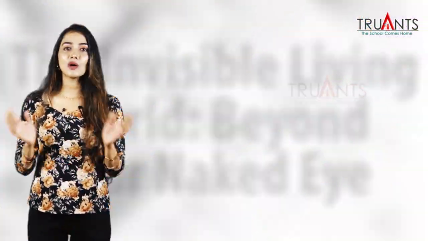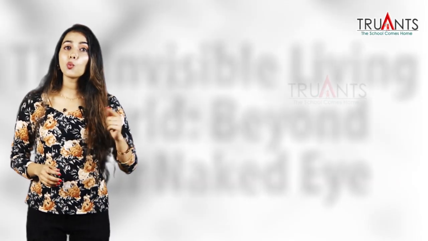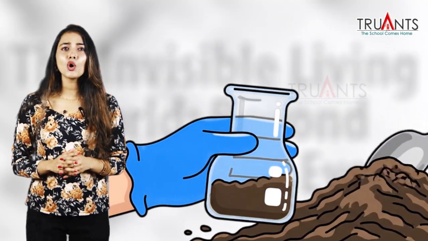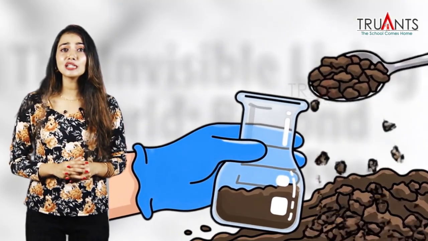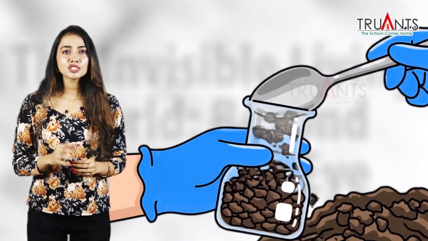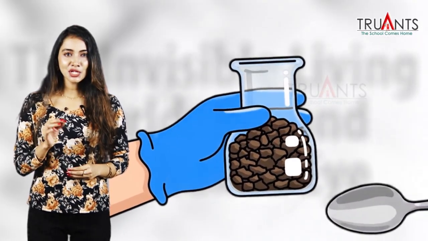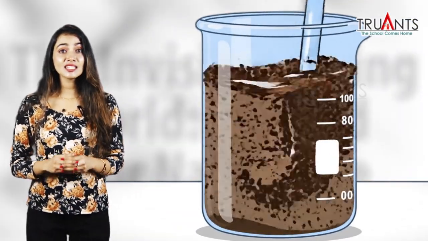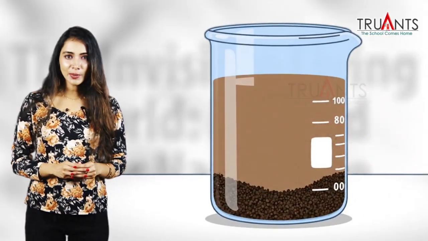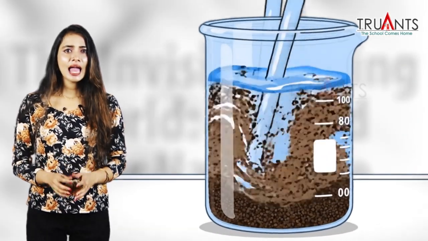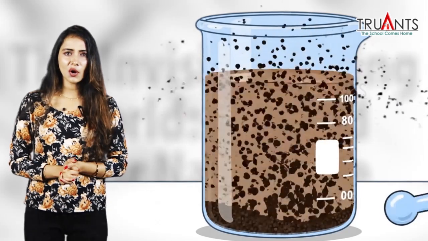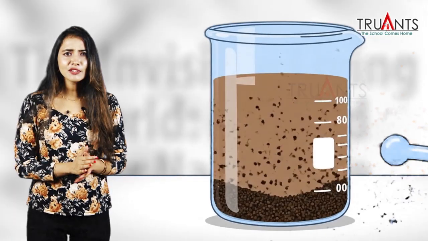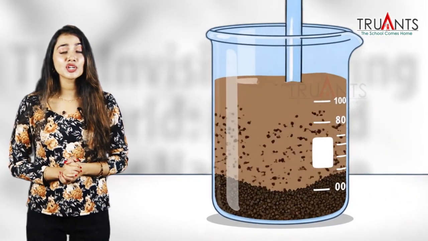Let's prove they are around us. We will check both water and soil. Soil suspension. Take a beaker and collect some moist soil in it from the nearby field or garden. Do not touch the soil with your bare hands. Use a spoon or gloves. Pour some water into the beaker and stir it with a glass rod. The liquid, which may look dirty, has very fine particles of soil and is called the soil suspension. Keep it aside for some time and let the mixture settle.